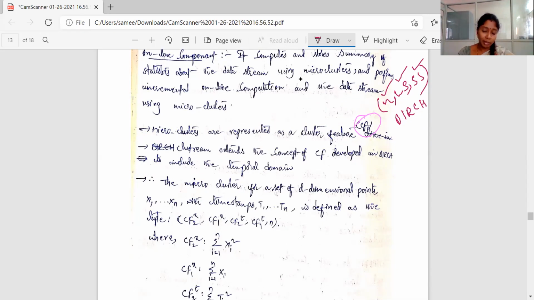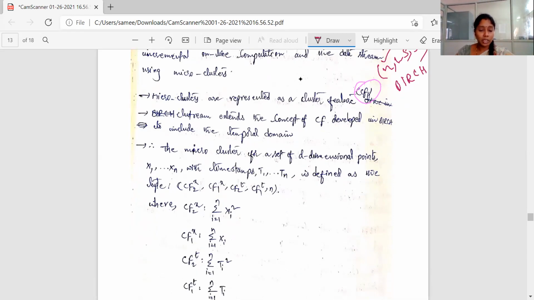So we already have the clustering feature in BIRCH, and we are extending it here in CluStream to include the temporal domain. So the microcluster for a set of d-dimensional points x1 to xn with timestamps t1 to tn is defined as follows. So here is the tuple.